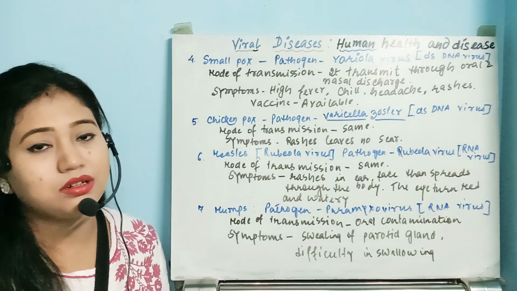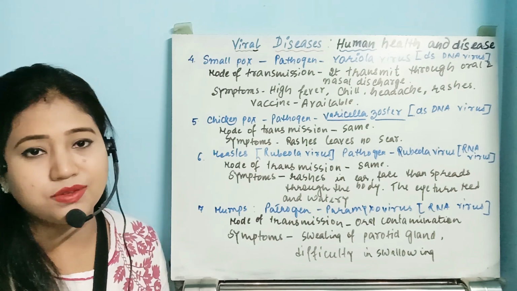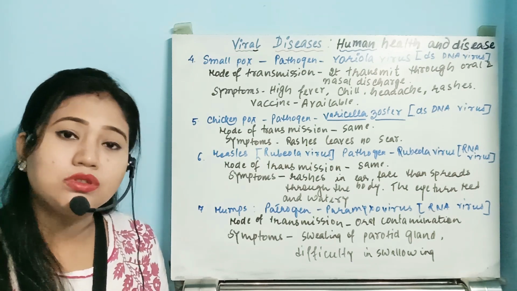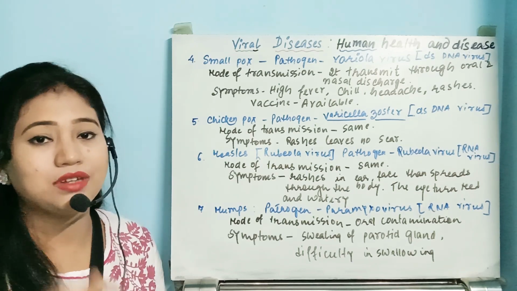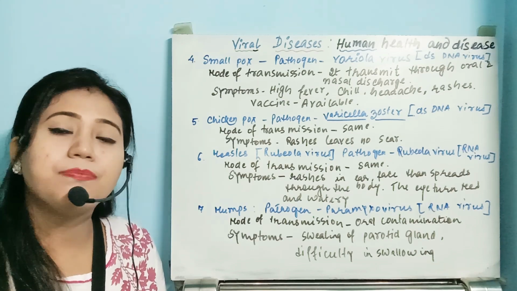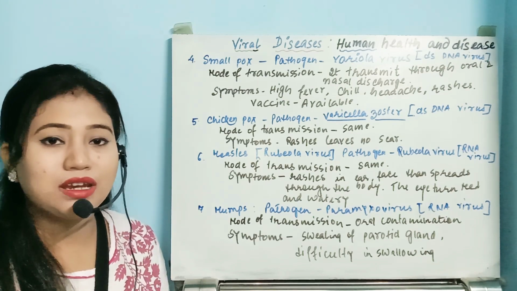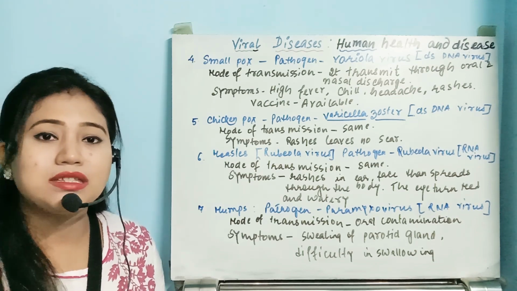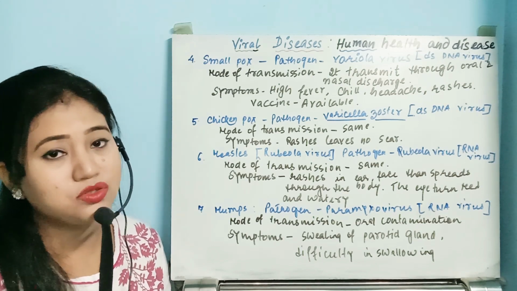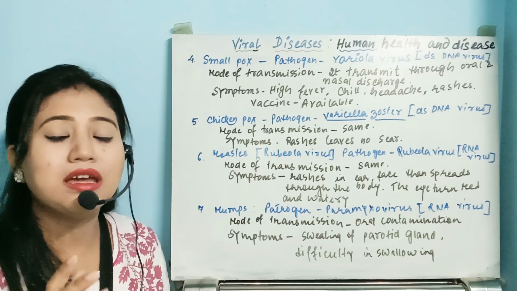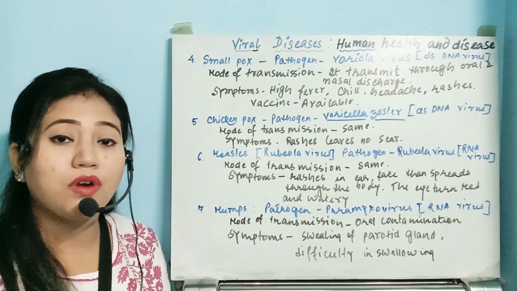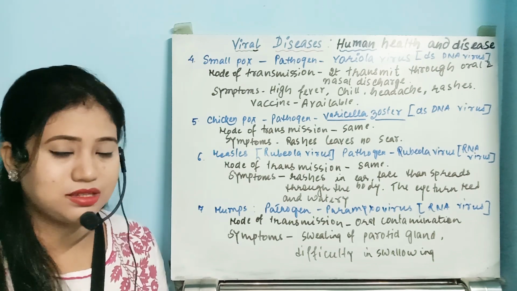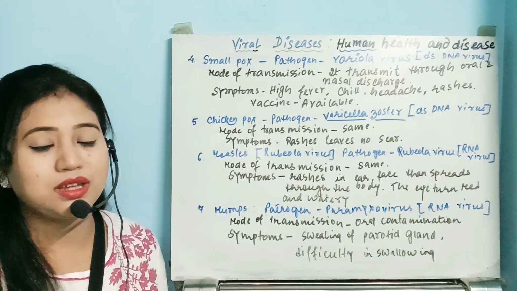Second thing, the fecal matter or urine will also have this virus. Next, the clothes he is wearing or the utensils he is using will also have that virus. So the individual who has that disease, suppose chickenpox, which people still suffer from now, should be completely isolated. Why? Because it is a highly contagious disease. It will transfer from one person to the next very easily. So he should be kept in complete rest, completely isolated or separated.